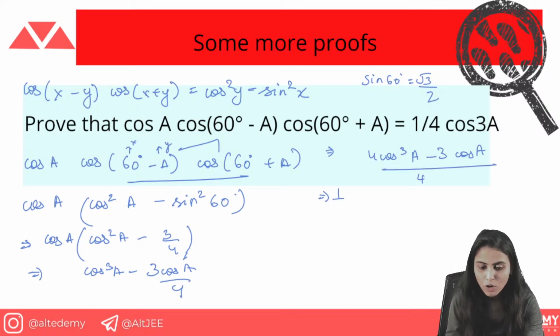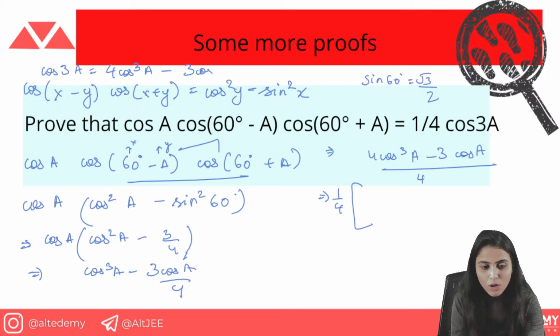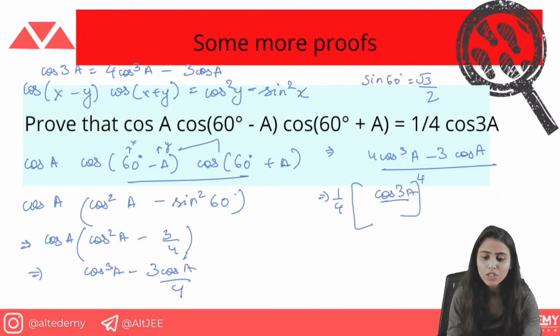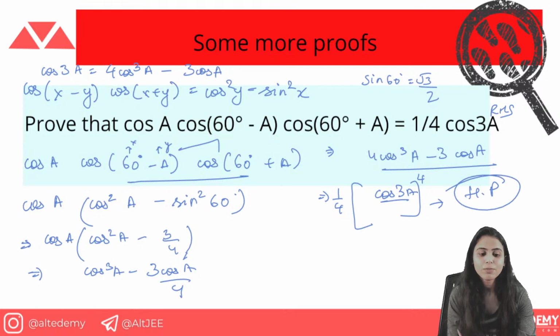1/4 is the common thing. And you know the formula for cos 3A. What is the formula for cos 3A? That was 4cos³A − 3cos A. So we knew the formula for this. What you can write straightforwardly here is cos 3A by 4, where 4 we have taken outside. So this was the RHS, and this is the same RHS that is coming out. So we have proven it. Hence proved, we are good to go with this proof. So that was the answer, and this is how you will do it.